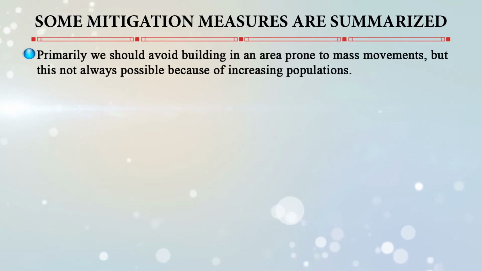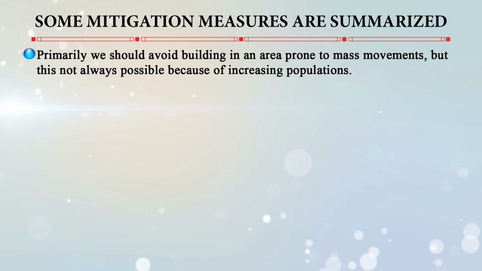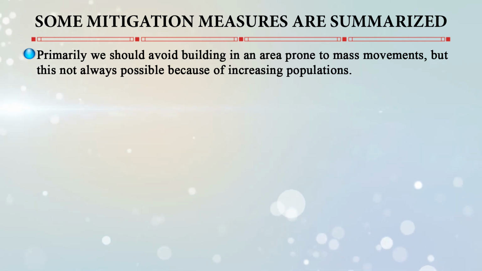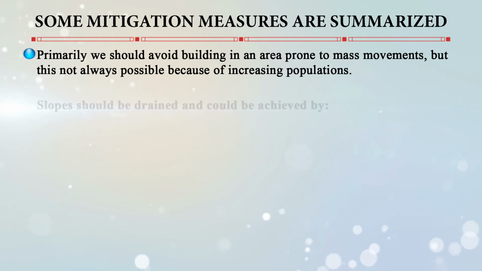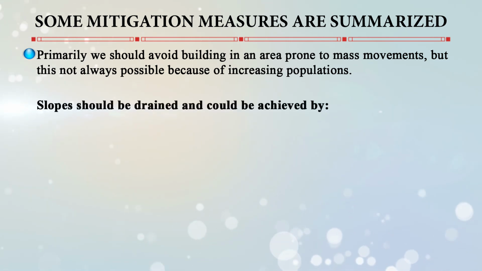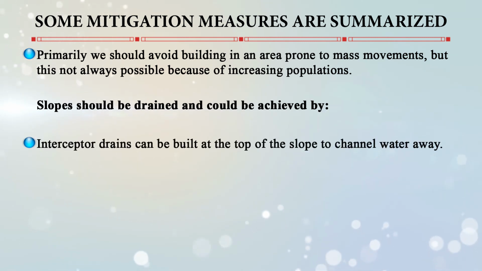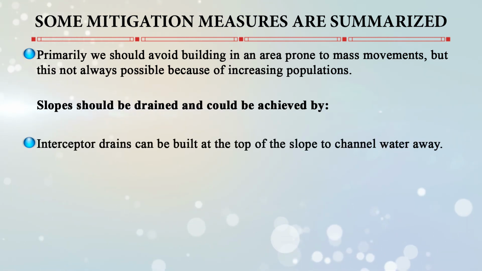Now, some mitigation measures: we know the causes, so we have to remove the causes of this. Primarily, we should avoid building in an area which is prone to mass movement, but this is not always possible because of increasing populations. Slopes should be drained, which could be achieved by intercepting drains that can be built at the top of the slope to channel water away.